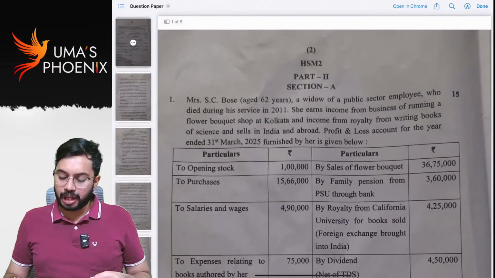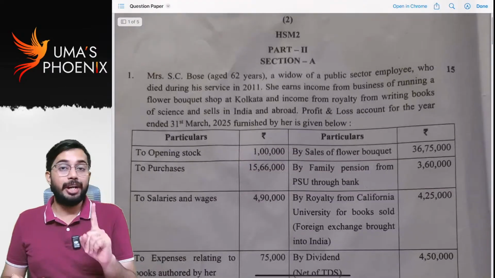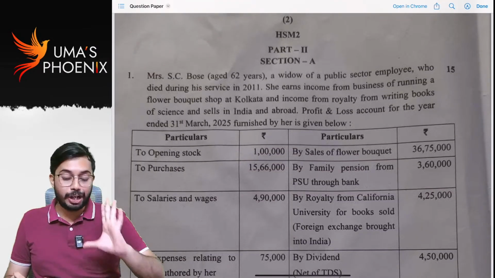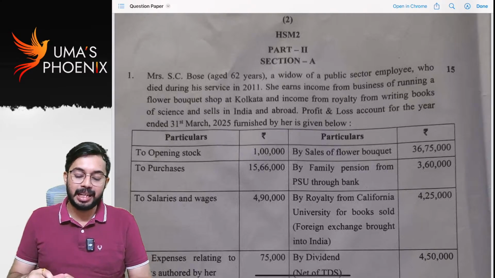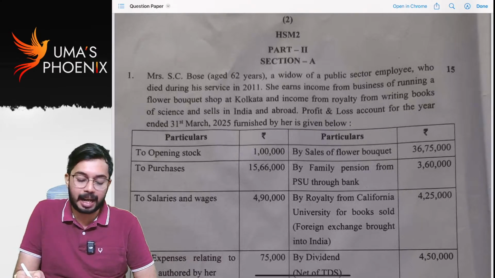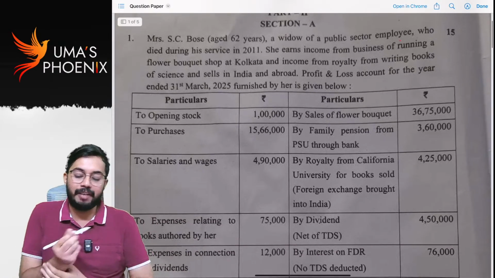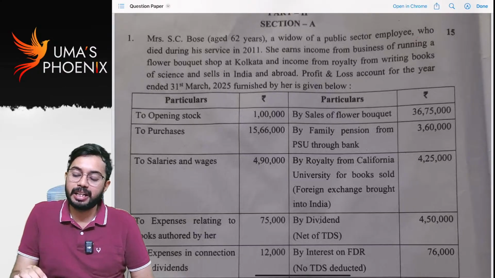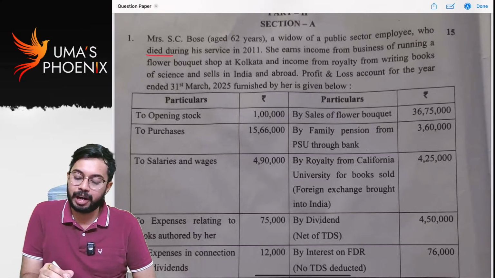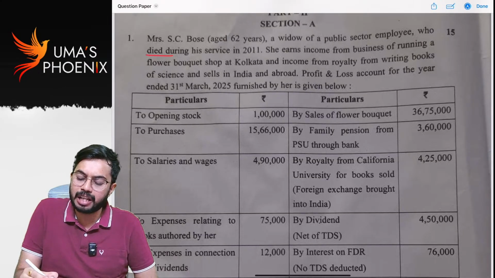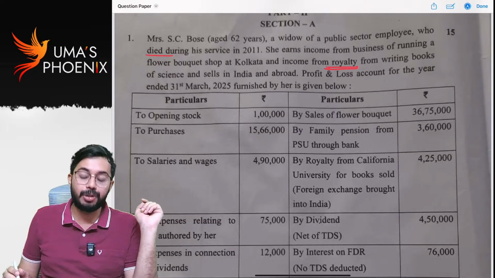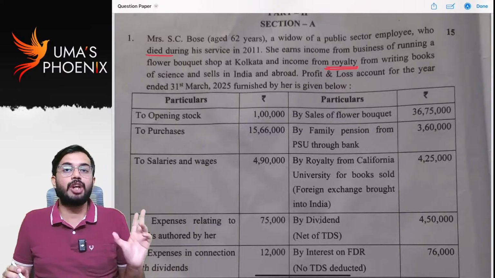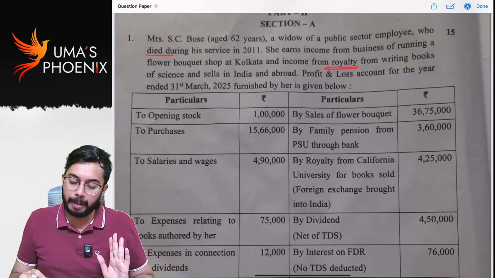So this is total income problem. I have made one video on total income problem. Majority of the adjustments came here. I am very happy. So Mrs. S.C. Bose, a widow of public sector employee who died during service in 2011, she earns income from business of running a flower bouquet at Kolkata. She is also earning royalty income. Royalty income taxable under other sources. Income from flower bouquet shop, that is taxable under PGBP.